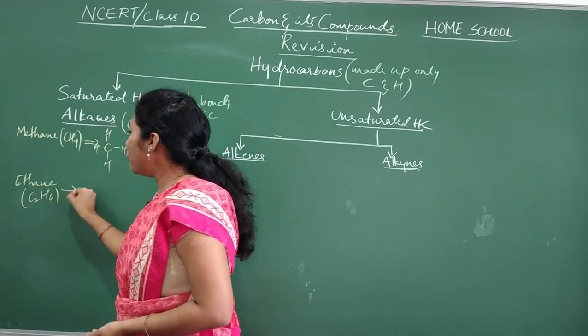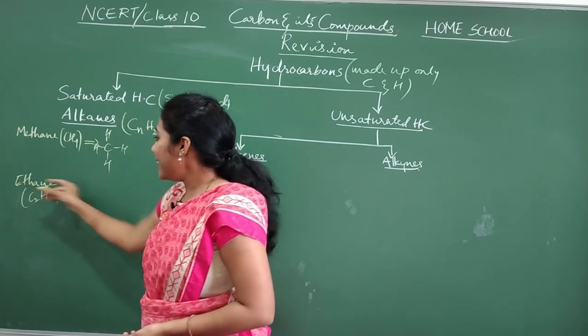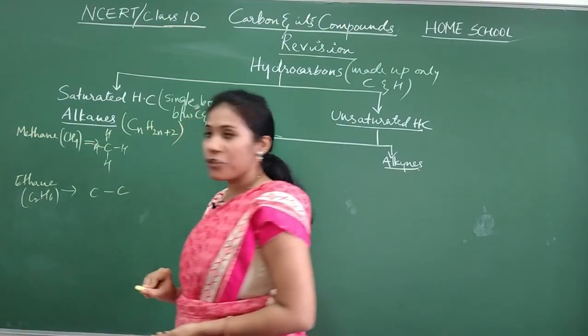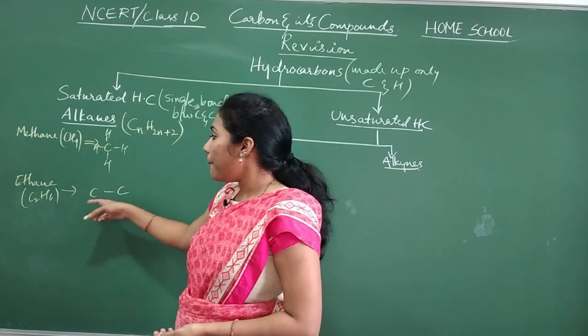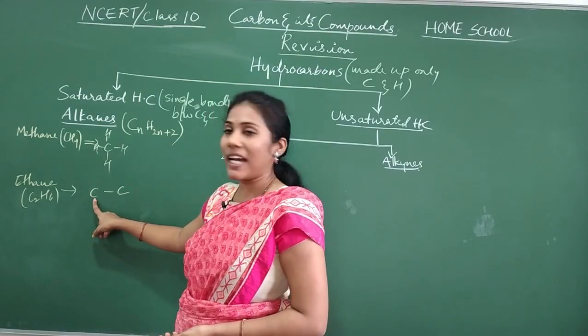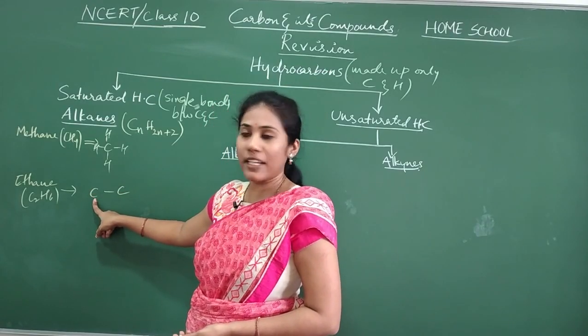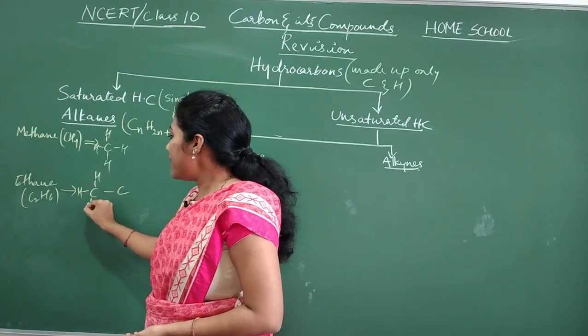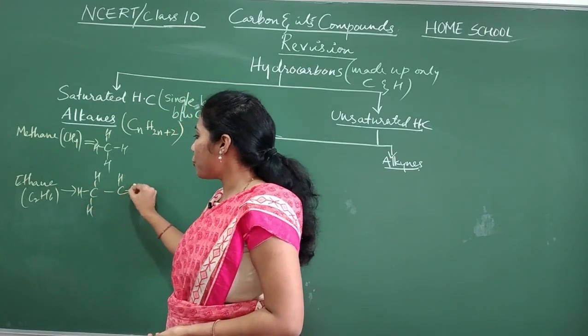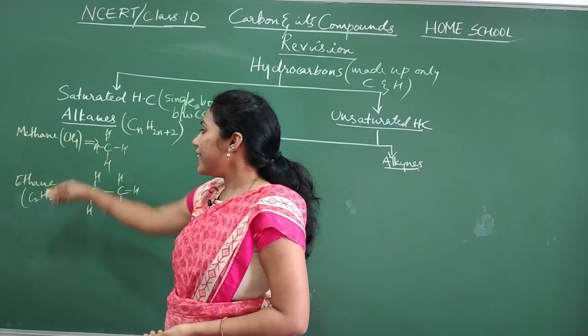C2H6. And how do you write its structure? Eth means 2 carbons put side to side, indicating a single bond. And now you try to satisfy the valency of carbon. It should have 4 bonds around it. 1 bond is already there, so it needs 3 more bonds, and show them with hydrogen. So this is ethane.